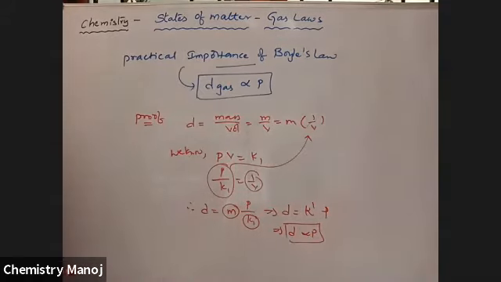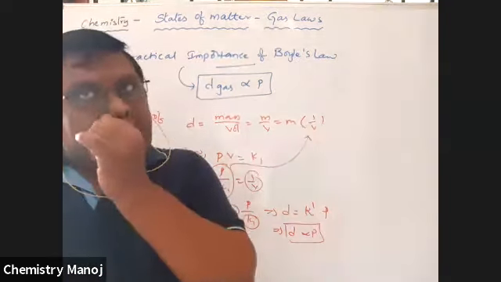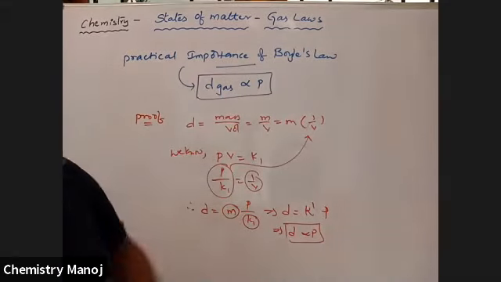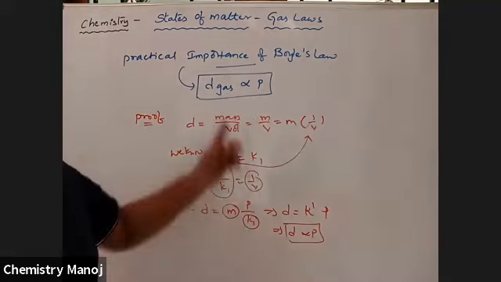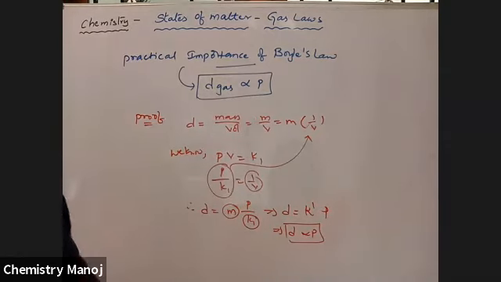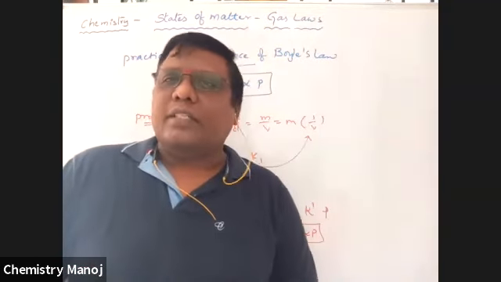That means the density of a gas is always directly proportional to the pressure of the gas. As pressure increases, the density of the gas also increases. So that is the practical dependence, the practical importance of Boyle's law. Density and pressure are both directly proportional to each other. So these are some points towards your Boyle's law.